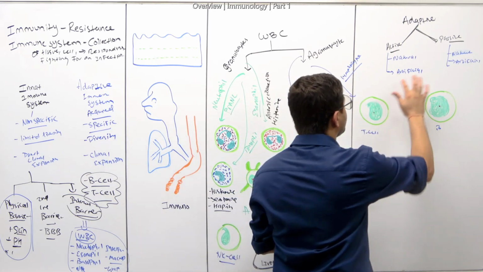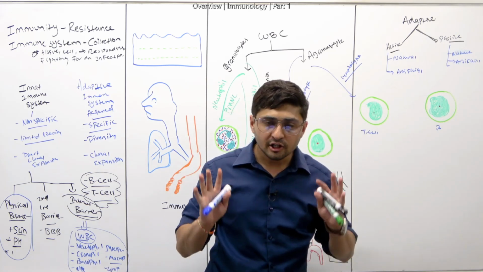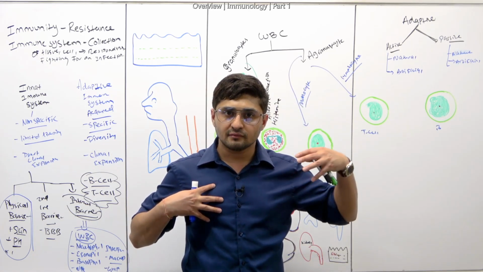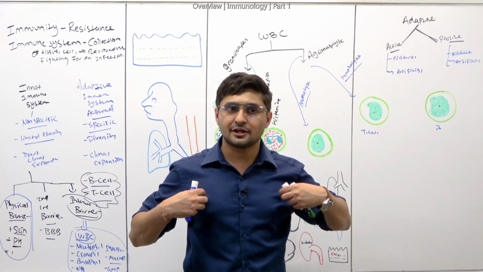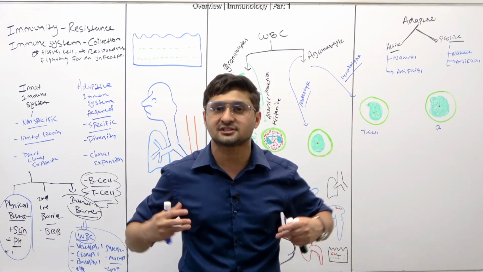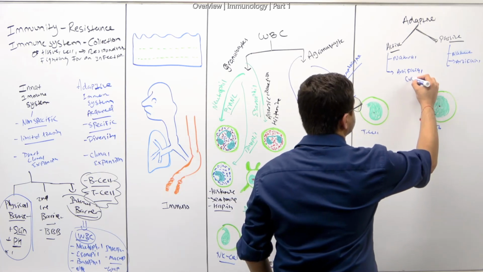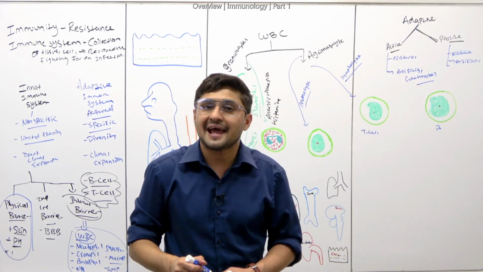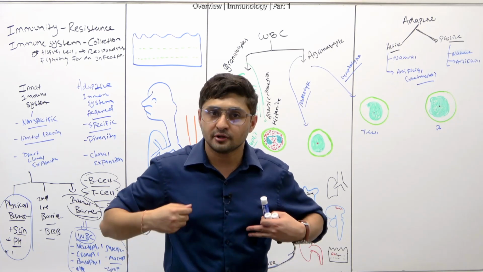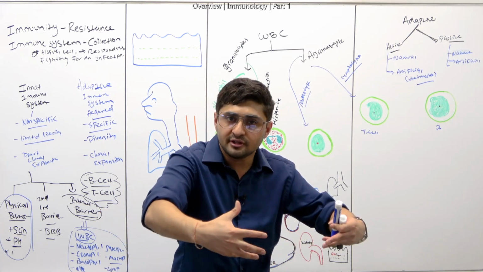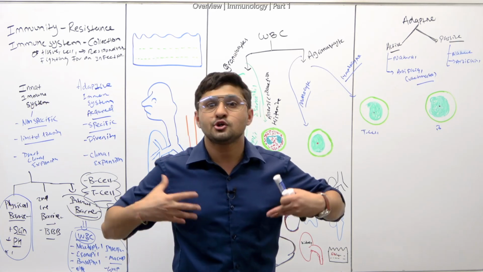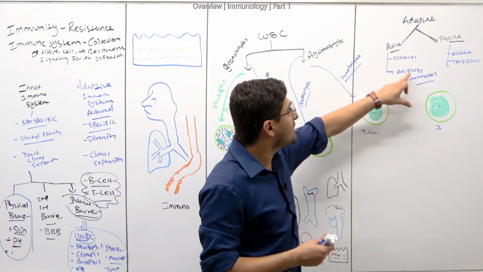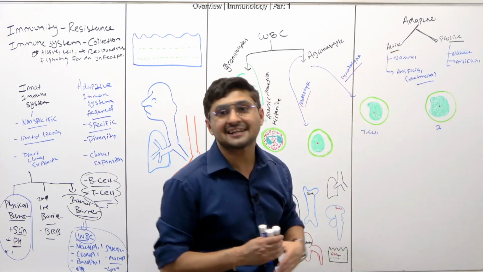Now, whenever we say artificial, what is the difference? With artificial, you purposefully give something, like for example, a vaccine. Usually these are examples like vaccinations, right? What happens when you give a vaccination? You make antibodies against it, but you are giving something artificially, and who is making the antibody? Yourself. So that's why vaccinations are considered artificial, but they are part of the active immune system.